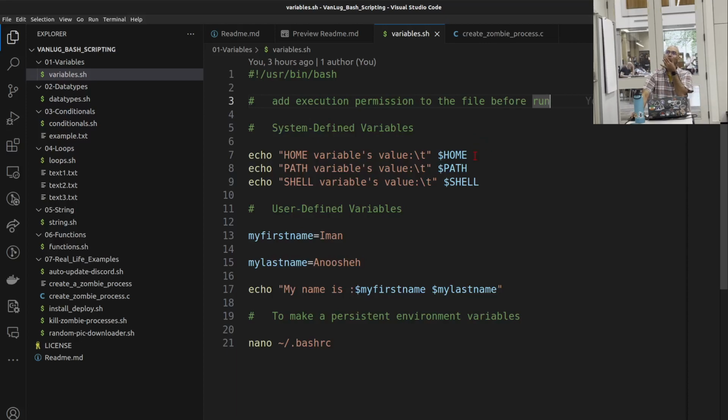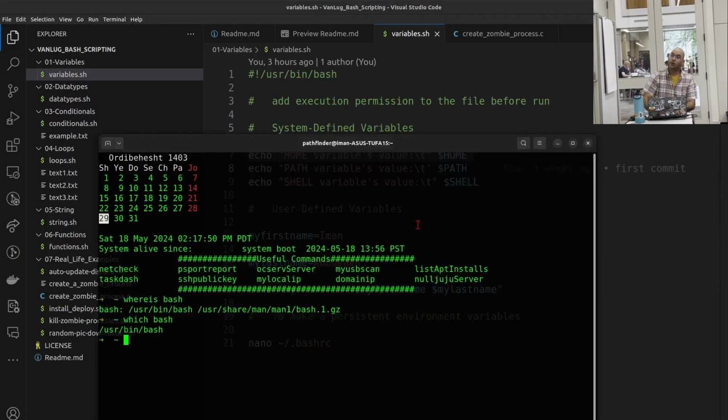So, for example, what does the HOME system variable hold? What kind of value does it hold? So we can just copy paste it here, and the echo command, or sorry about that. So echo command, it's a print, it simply prints out the variable in our terminal.